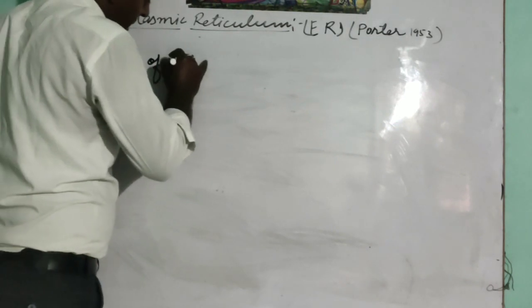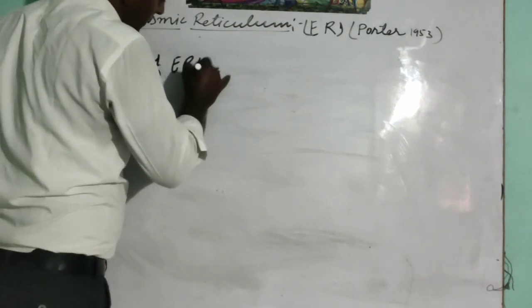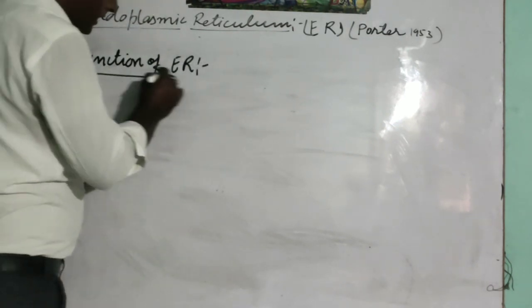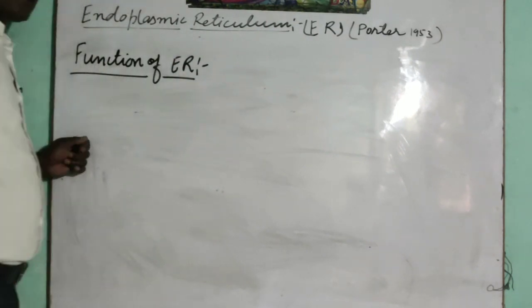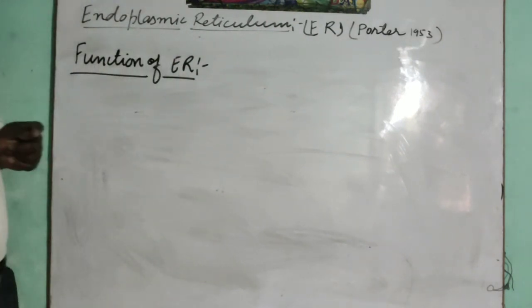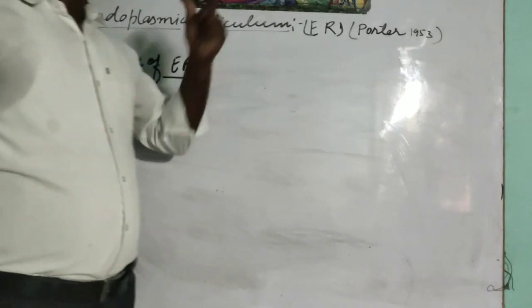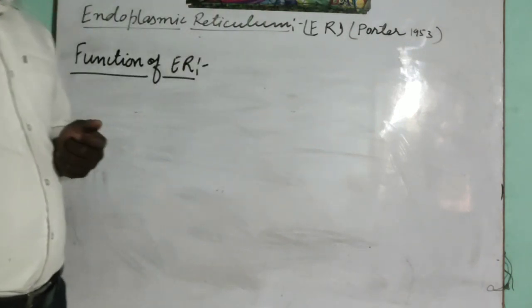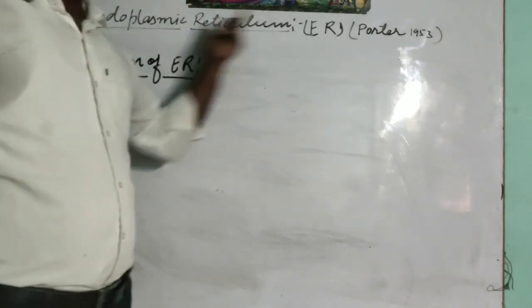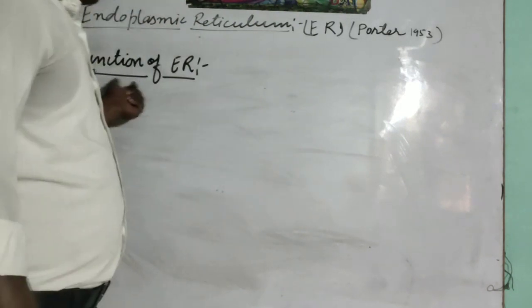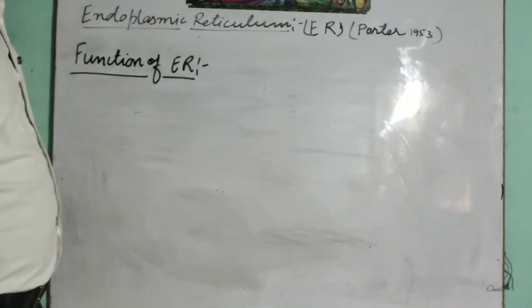Function of ER. Students, as we have studied, this endoplasmic reticulum provides a particular shape to the cell, due to which it is known as the cytoskeleton of the cell. Now we have to study the function of endoplasmic reticulum.